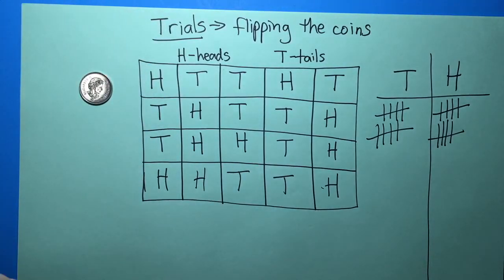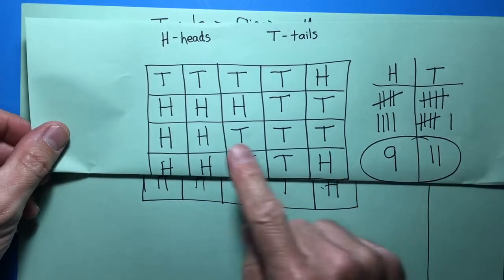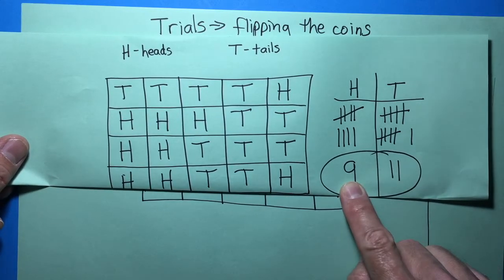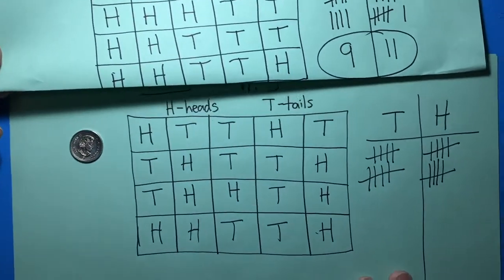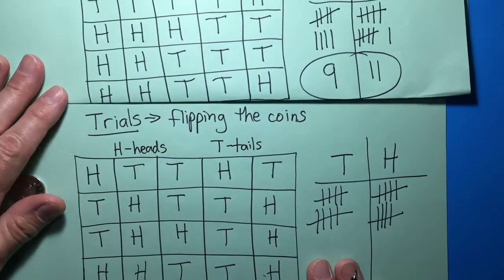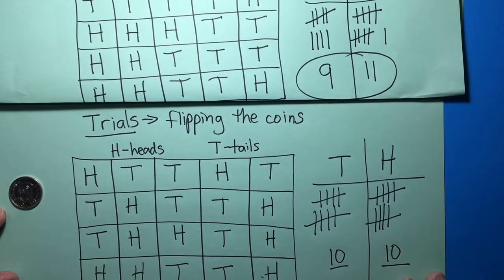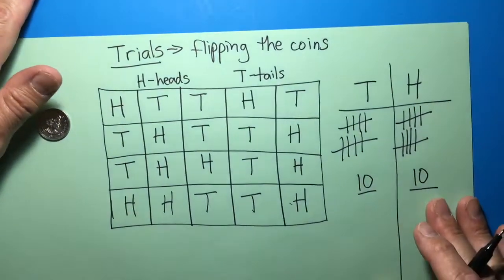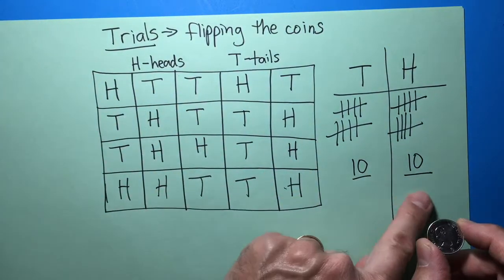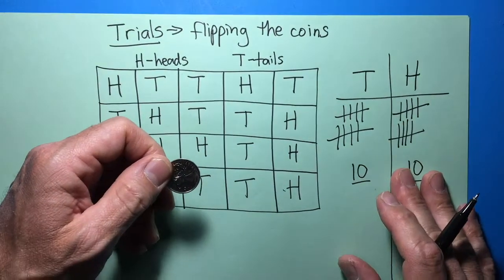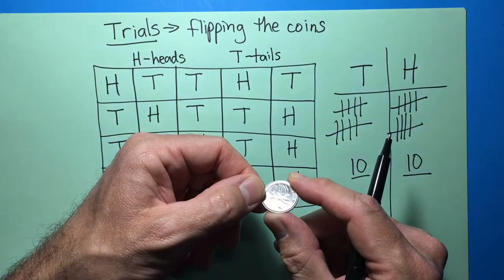I did this already before. I did this another time. And the other time that I did this, I did 20 trials of it. And I got 9 and 11. 9 heads and 11 tails. This time when I did it, I did get 10 tails and 10 heads. So that's very interesting. That shows that half the time when I flipped the coin, I got tails and half the time I got heads, which means it's fair.